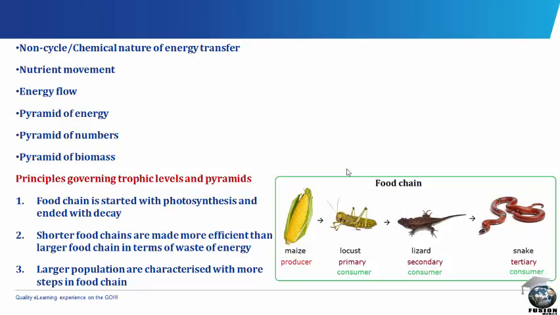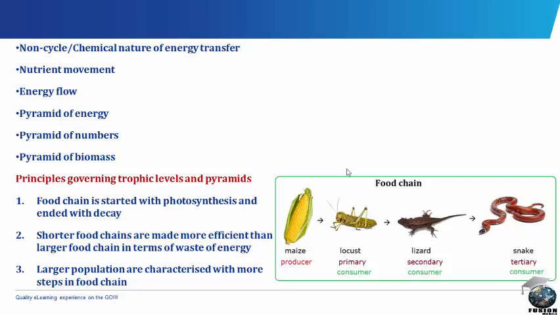Pyramid of numbers. It is a representation of numbers of individuals in the food chain. Each trophic level shows a drop in number. Pyramid of biomass. It is a representation of mass of individuals at each trophic level.